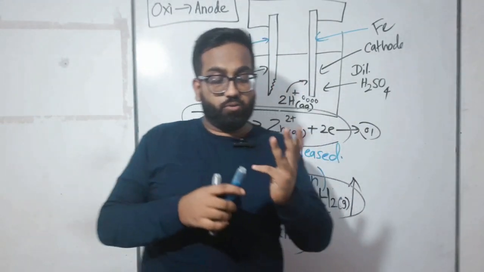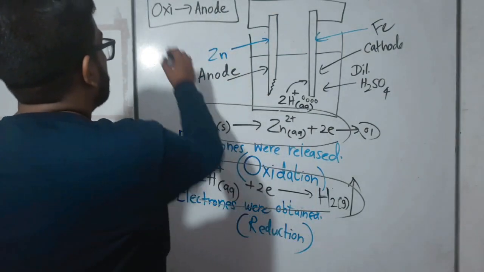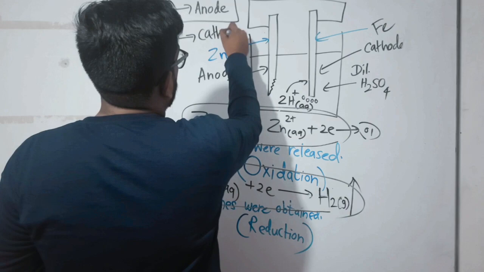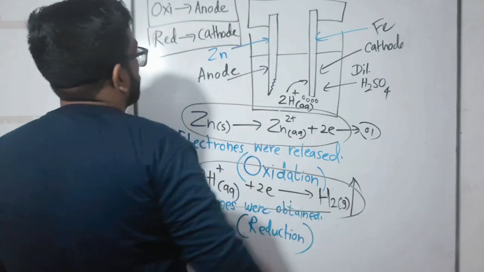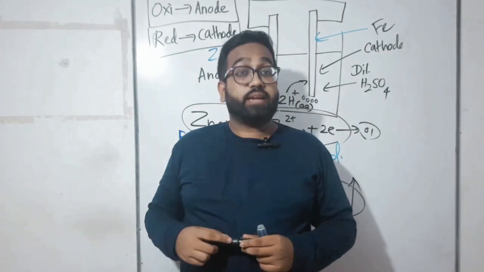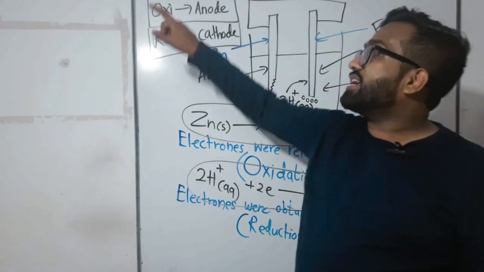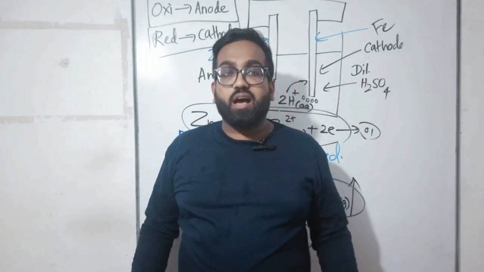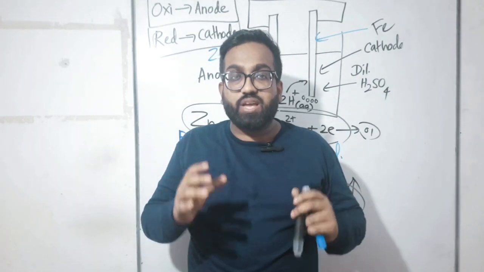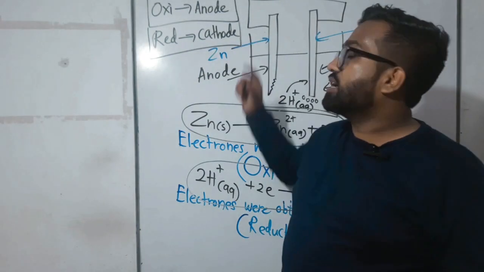So you know right now what is anode, what is cathode, what is oxidation, what is reduction, right? The trick: red cathode, oxyanode. Keep those tricks with you. The place where the oxidation reaction happens is known as anode.